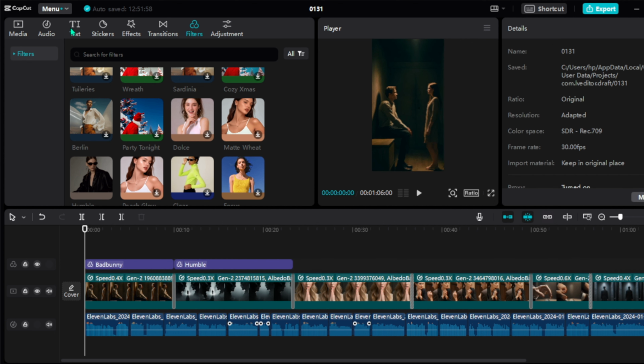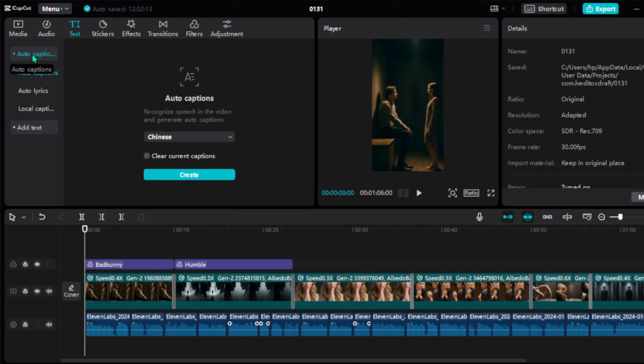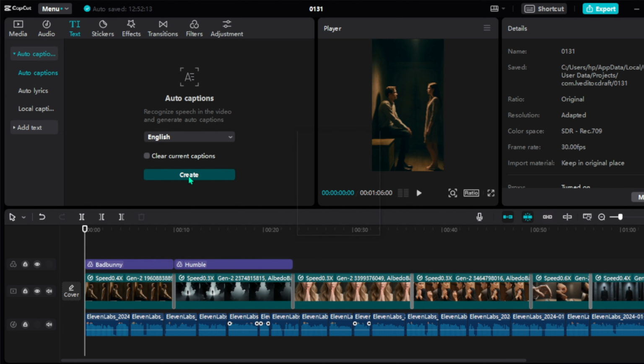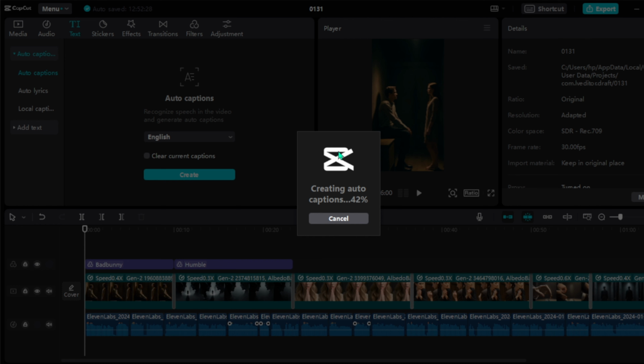After that, we need to add captions. CapCut has a feature that can automatically generate captions. Go to the text and select Auto Captions, then select English as the language and generate. It will generate the captions within a few seconds. Then you can edit it in a suitable way.